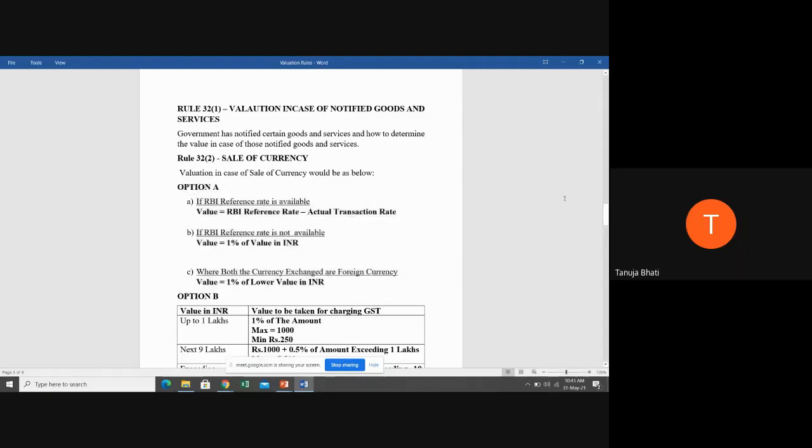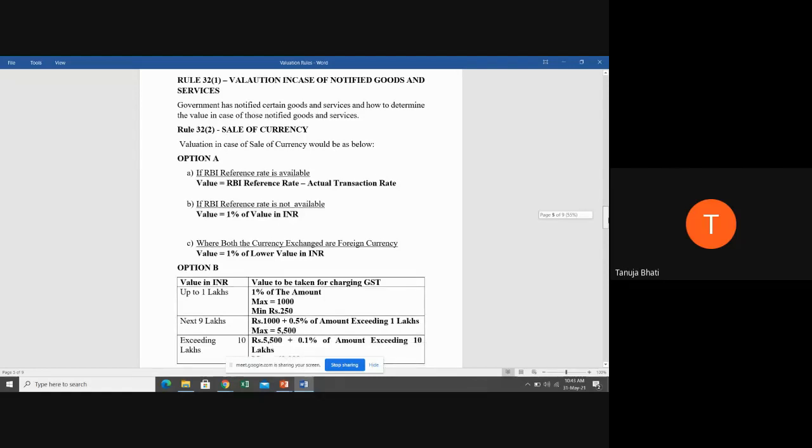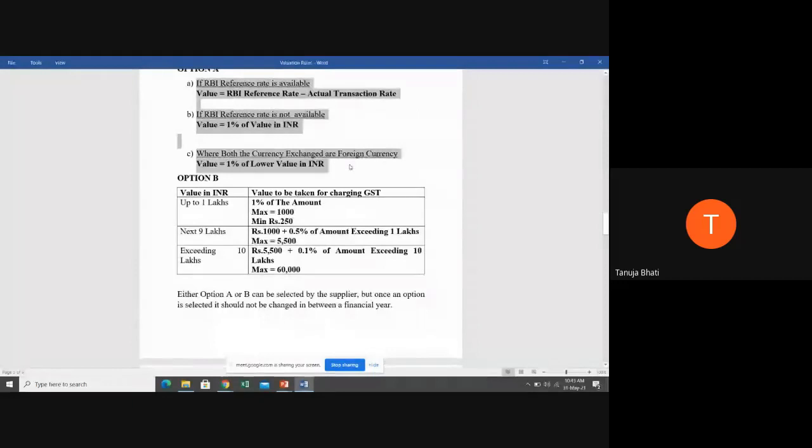Now there is option B also in the hands of the dealer who is dealing in exchange of foreign currency. Option B is, just ignore option A. Don't consider anything of option A. In option B, what you have to do is see the value in INR. Whichever currency is exchanged, you have to bring that value in Indian rupees.